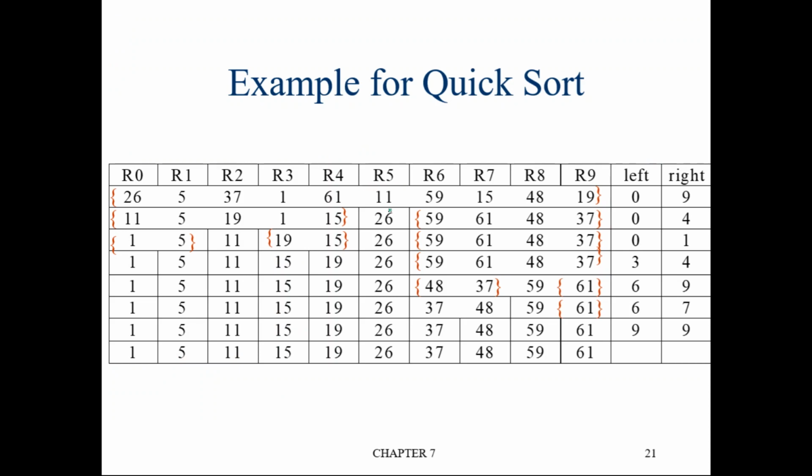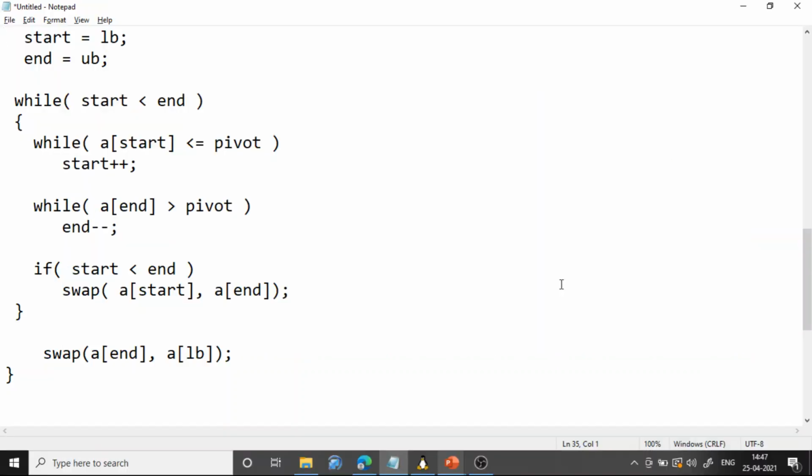Initially, this 26 came at the correct position. Then we apply the logic on the left part of 26, and then on the right part of 26. Then 11 comes at the right position. Then we apply the logic on the left of 11, then on the right of 11. Similarly here, 59 comes at the right position. Then we apply the logic to the left of 59, and then to the right of 59, and so on, until each partition contains only one element left.